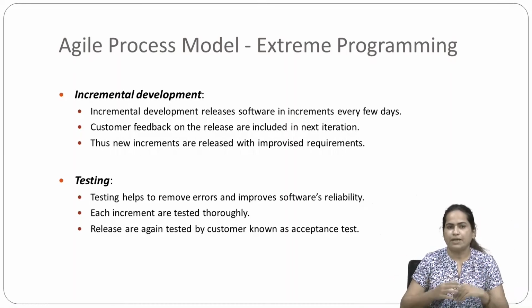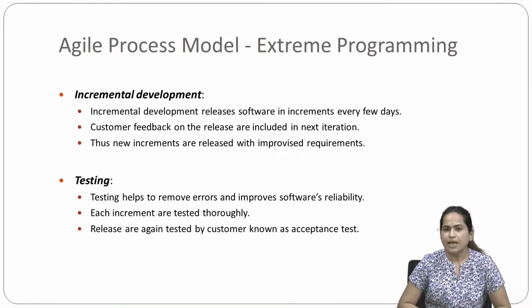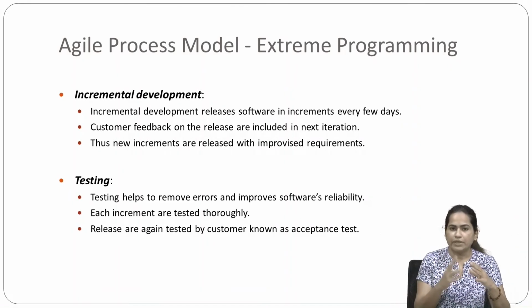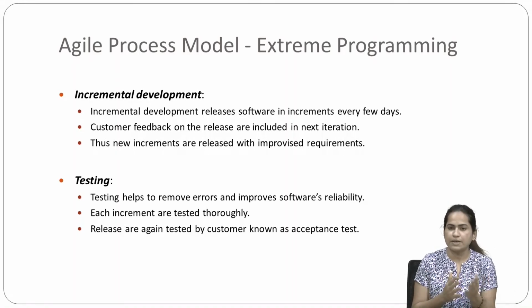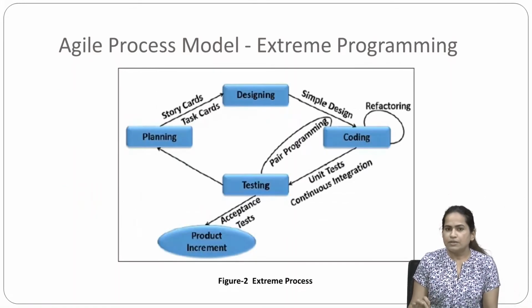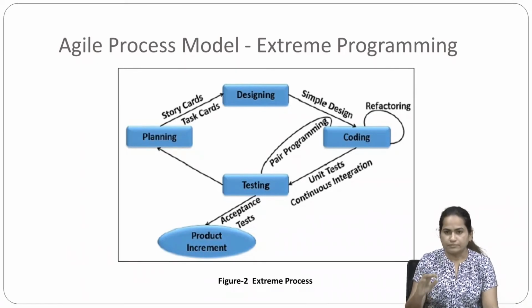And after that we have testing. Testing helps to remove errors and improve the software's reliability. Each increment is tested thoroughly. Releases are again tested by the customer, known as acceptance testing. Whatever releases we have are going to be tested by the customers who are going to use them. That is called acceptance testing. This is the working of the extreme programming model.